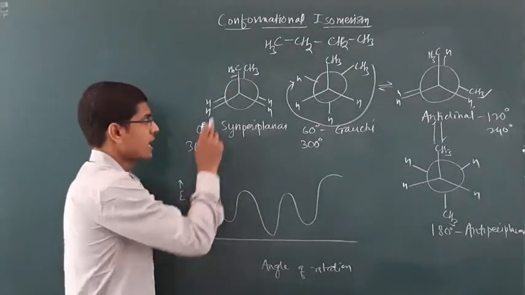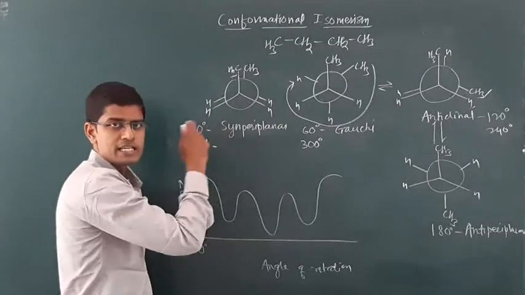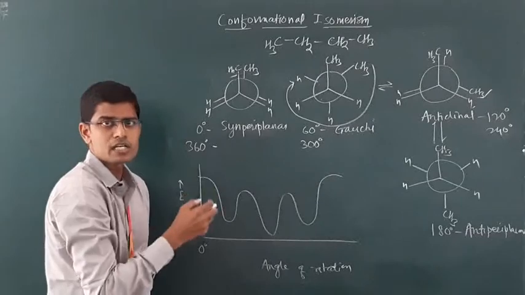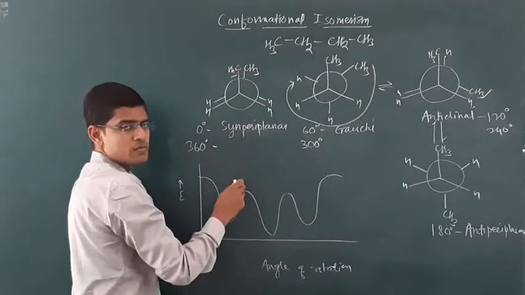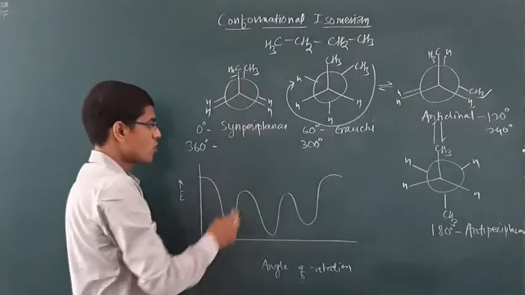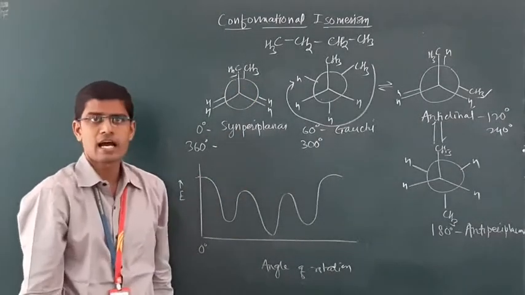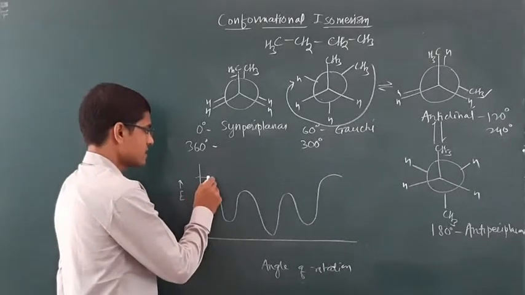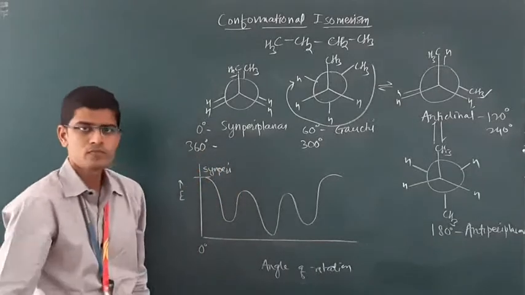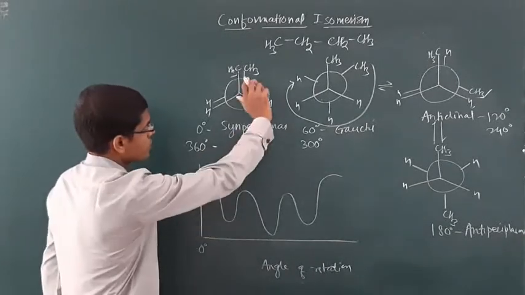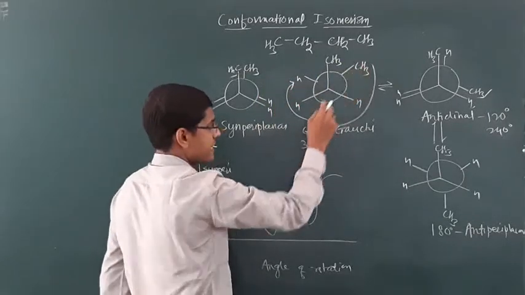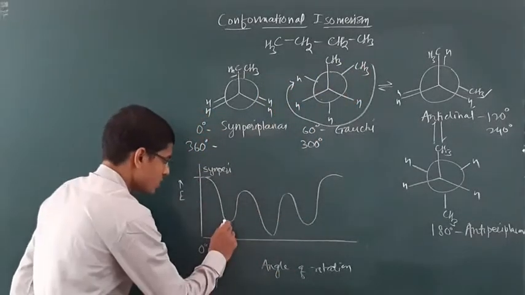The strain is high, steric strain due to bulkiness of these two groups, as well as the torsional strain, that is inter-electronic repulsion between this C-CH3 bond and the rear C-CH3 bond, the electron pairs between these two bonds. It is highly strained, highly energetic. This is syn-periplanar. Then you rotate the molecule 1 degree, 2 degree, 3 degree. When the angle attains 60 degrees, you will get the Gauche.